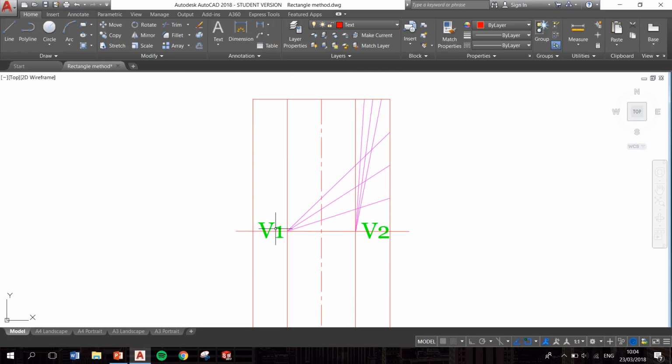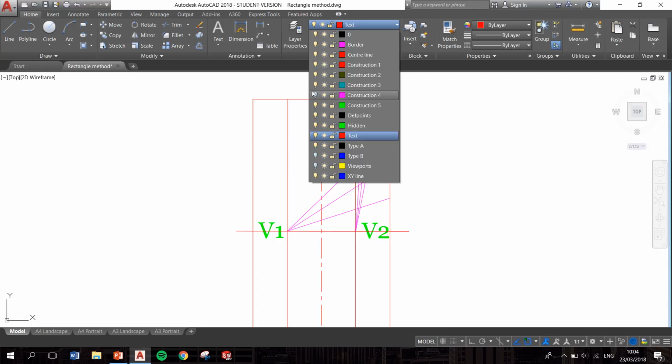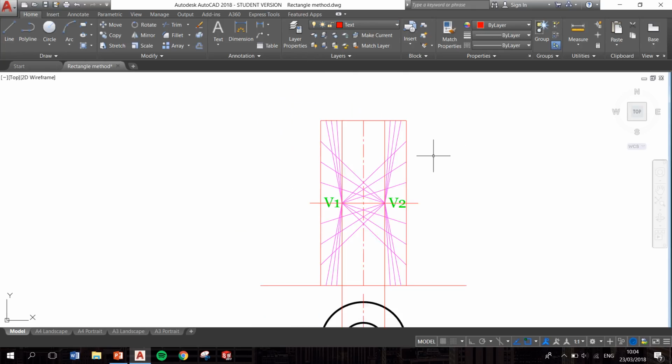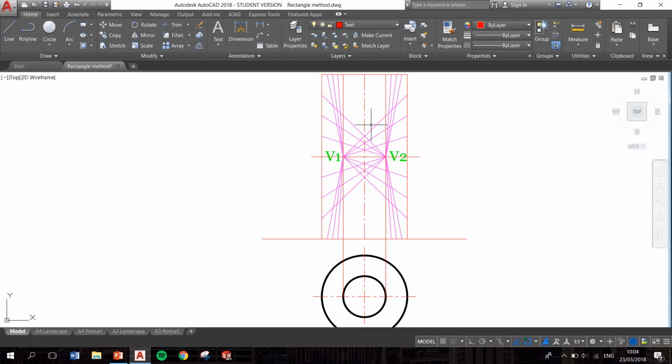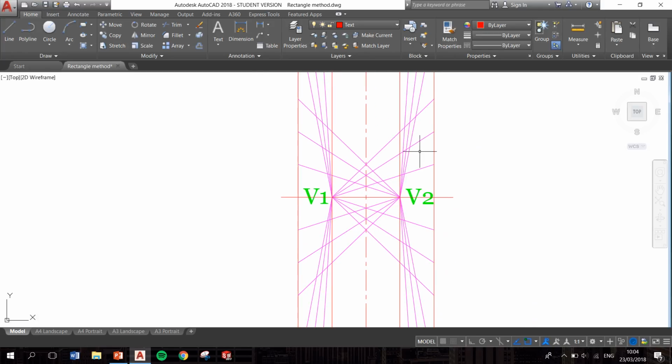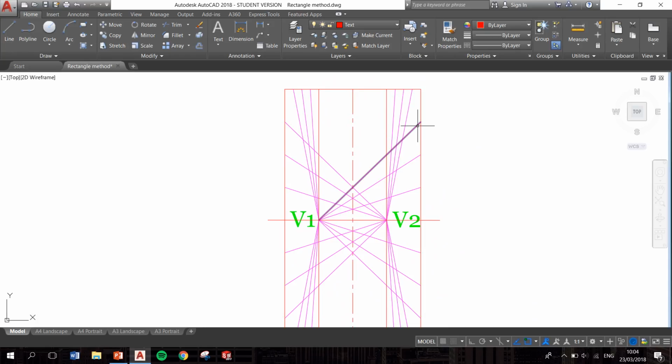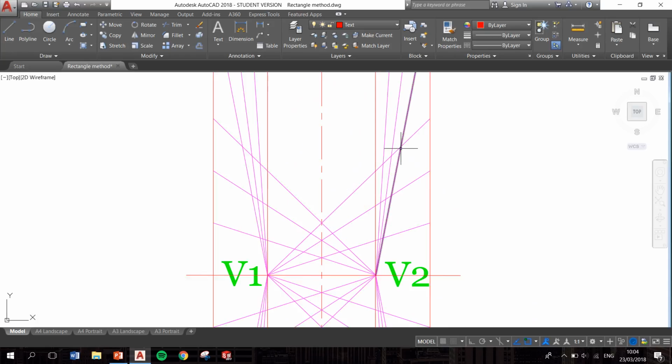So we repeat this for each of the corners, and you can see here we're left with something like this. So all my corners are joined up, or all my lines are joined up now. And if I correspond my points, so this is my top line with this line here, I'm given a point here, and that's 1 point on our hyperboloid of revolution. So if I just mark it in there, yeah, so that's a point on our hyperboloid of revolution.